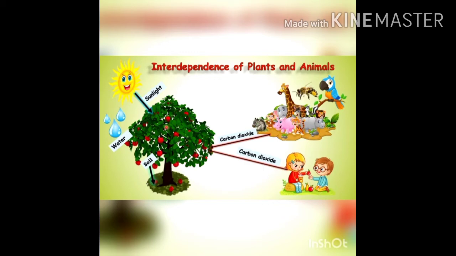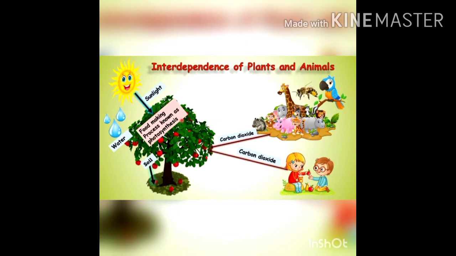Students, this process by which plants make their food is known as photosynthesis. Now the question arises, what does the word photosynthesis mean? The word photosynthesis actually is a compound word.